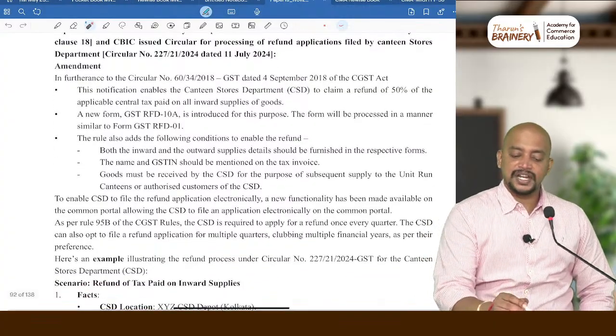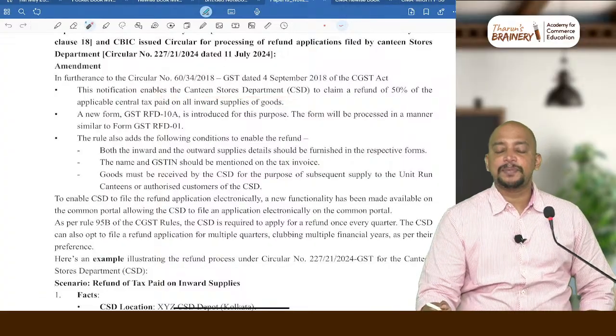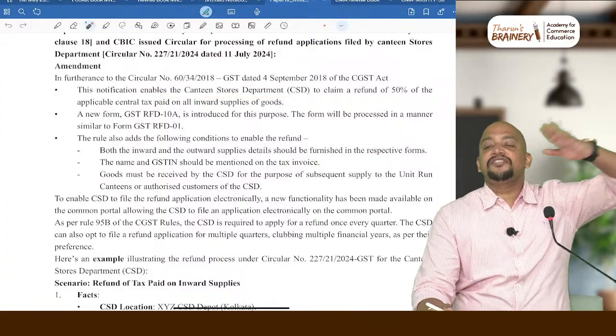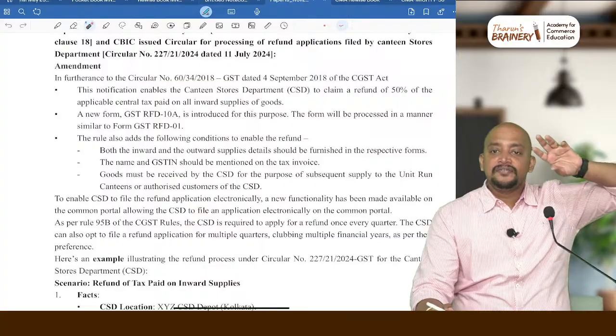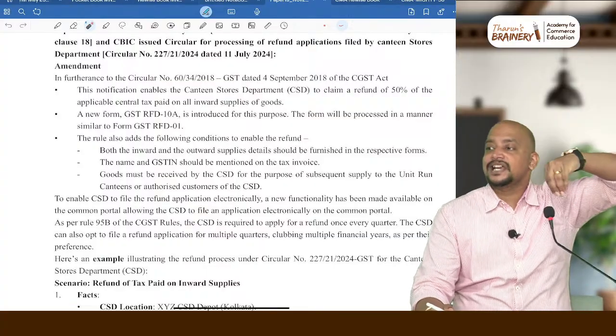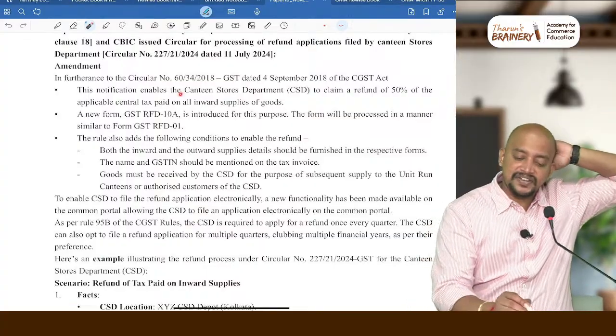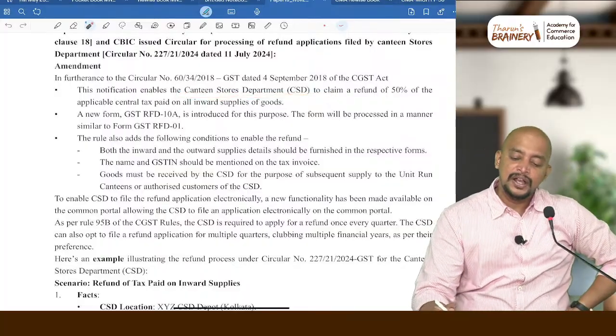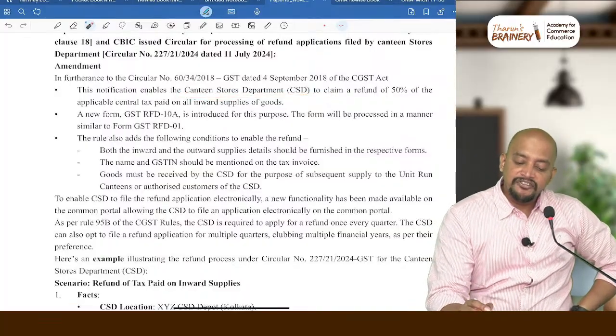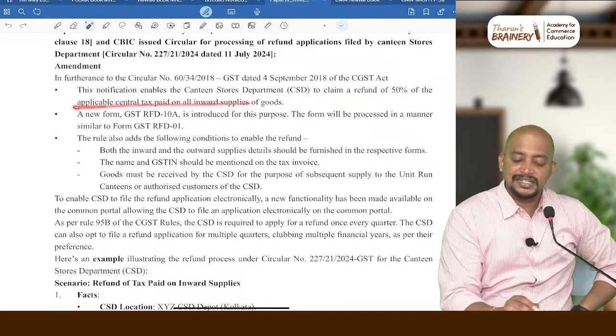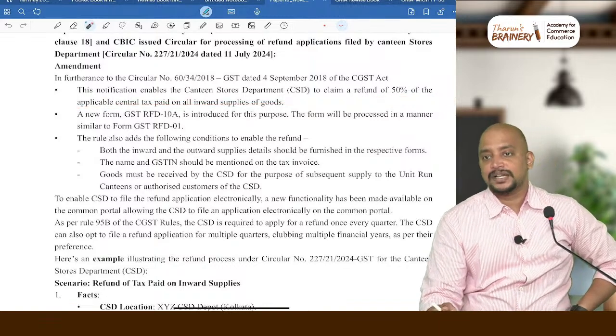This notification enables the canteen stores department, CSD, all defense people, that is military people and all, will buy the goods at a concessional rate from the defense canteen. That is, this canteen stores department can claim a refund of 50% of the applicable CGST paid on all inward supplies.